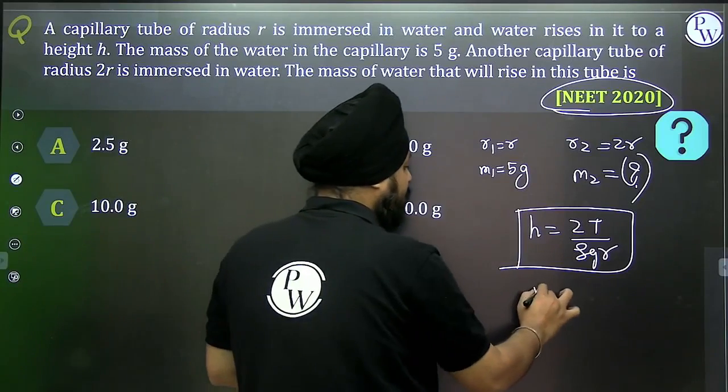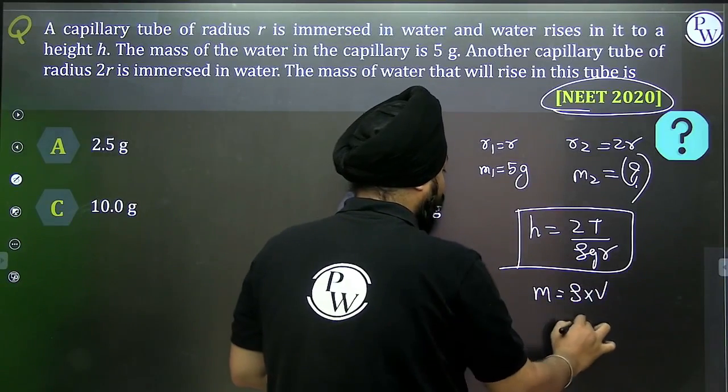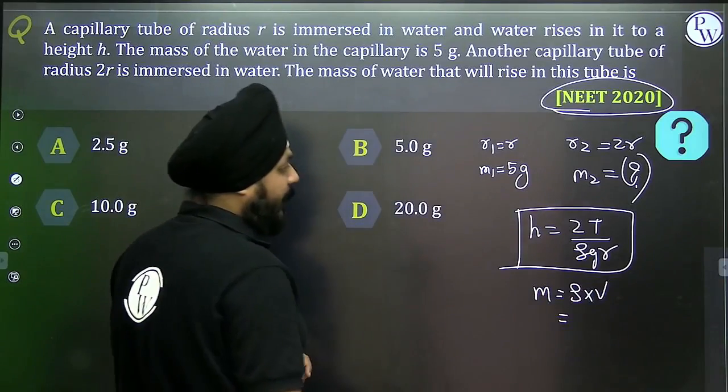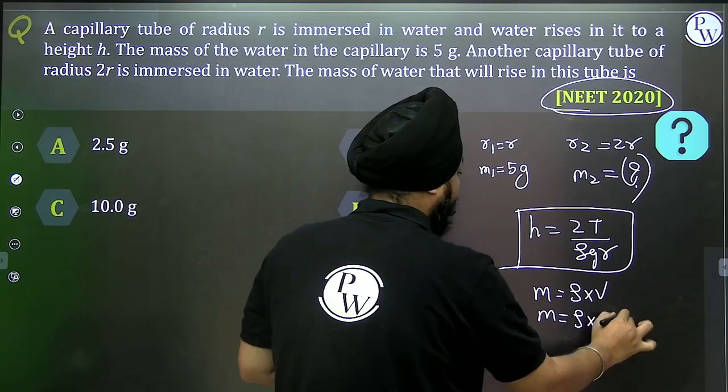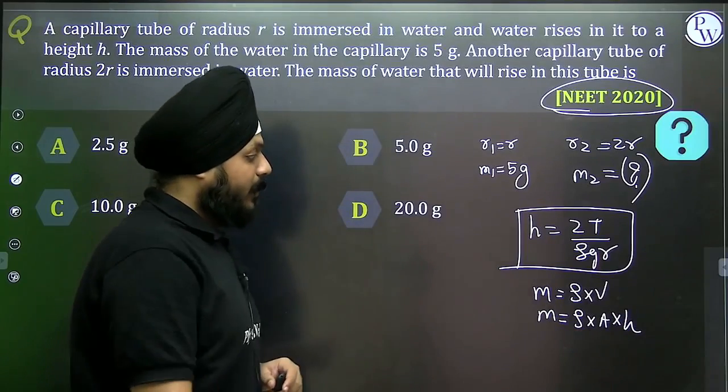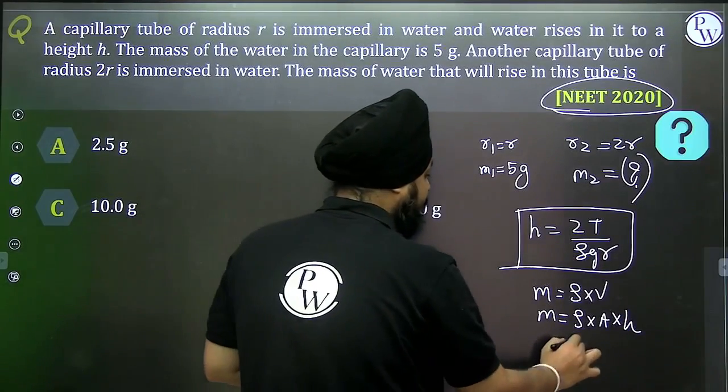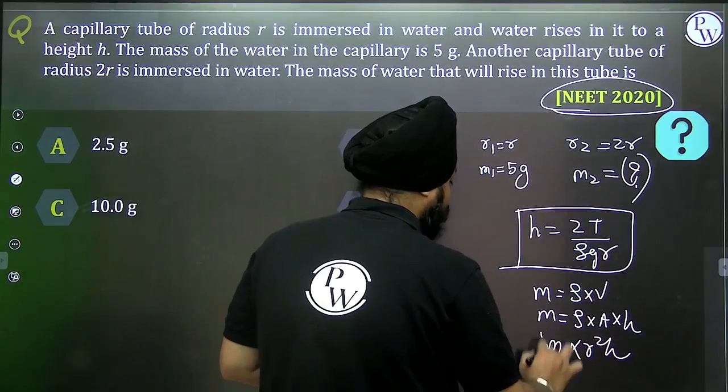What is mass? Density into volume, right? So this mass is density into area into height. So can I say mass is directly proportional to r square h?